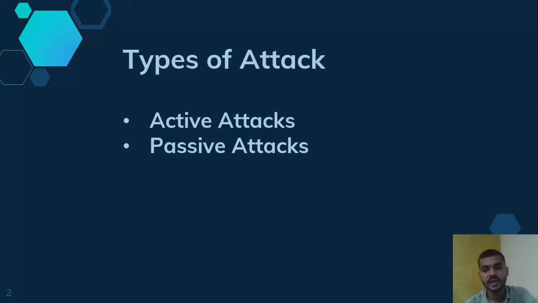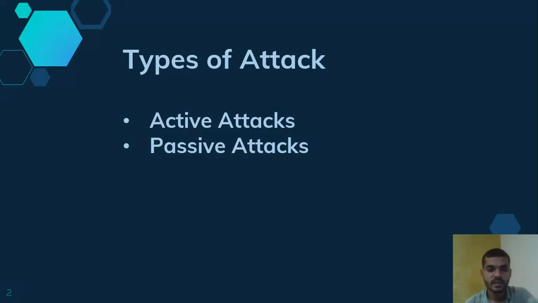So what is an attack? Attack means cyber attack, which is done using a computer and the internet on another computer, internet and other systems. We can classify attacks into two types, that is active and passive attacks. What do active attacks and passive attacks mean?